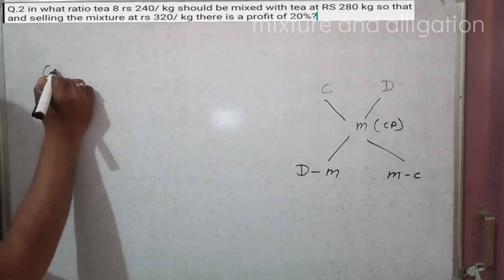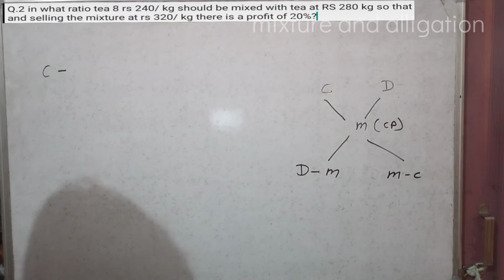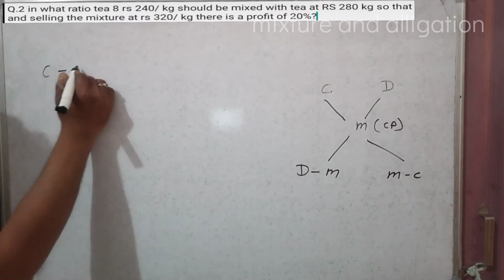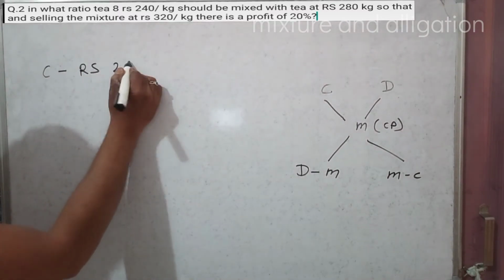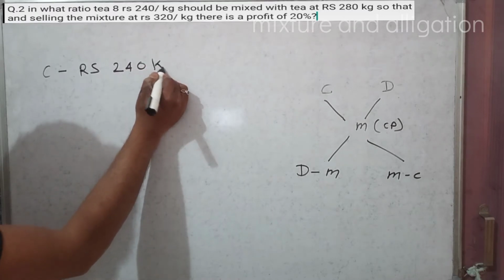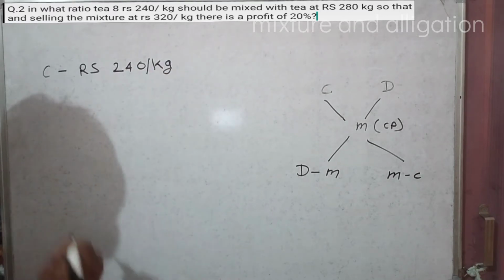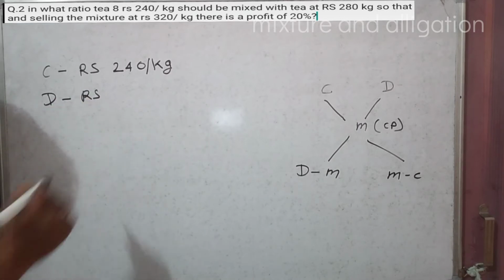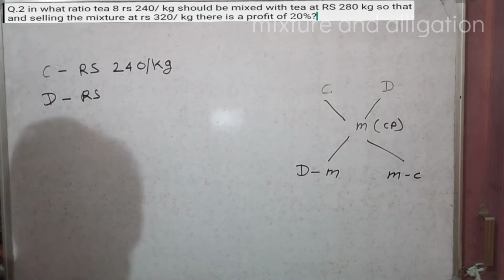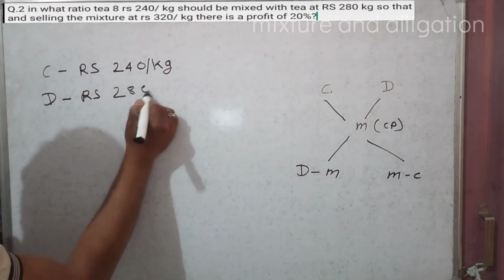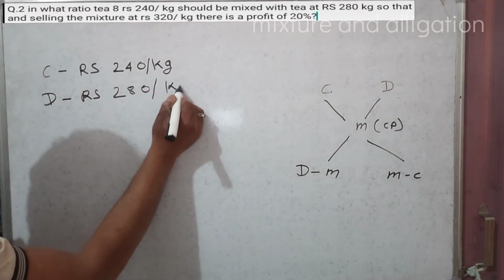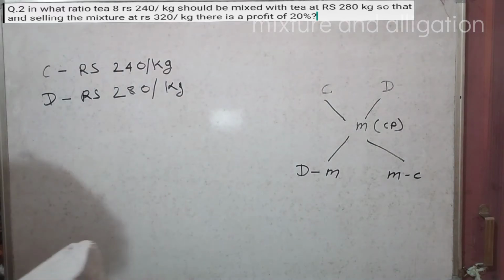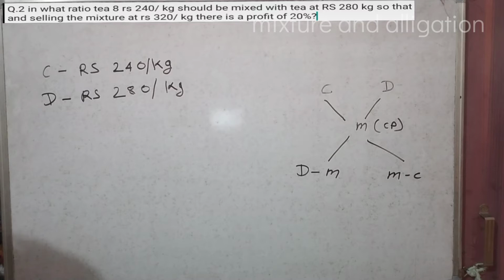The cheaper value is Rs 240 per kg, the dearer value is Rs 280 per kg, and the selling price given is 320 per kg.